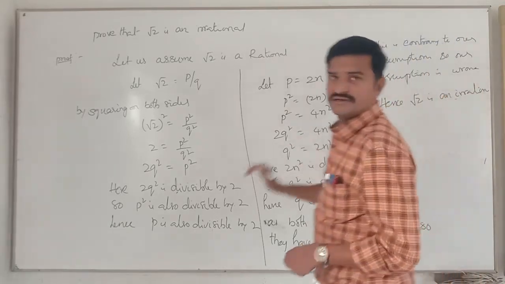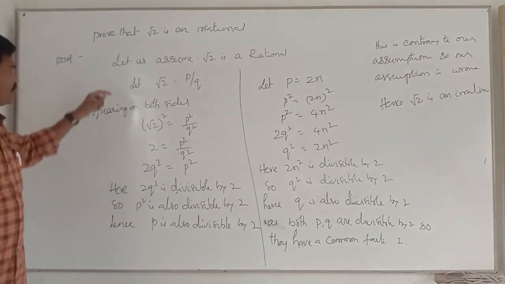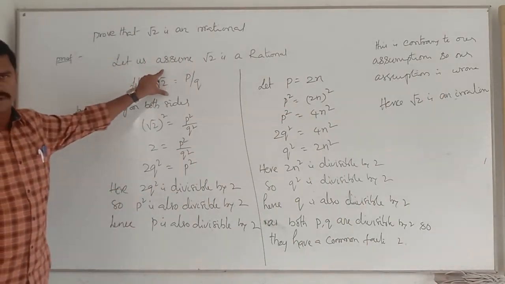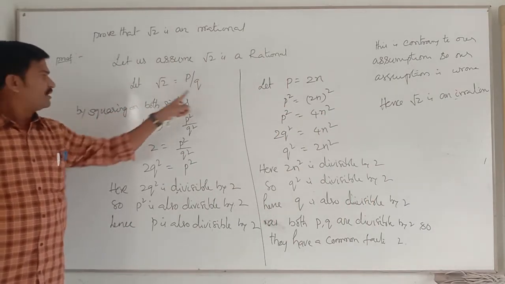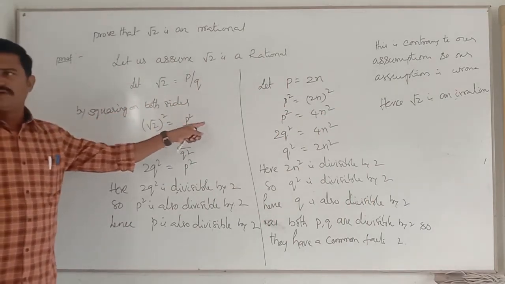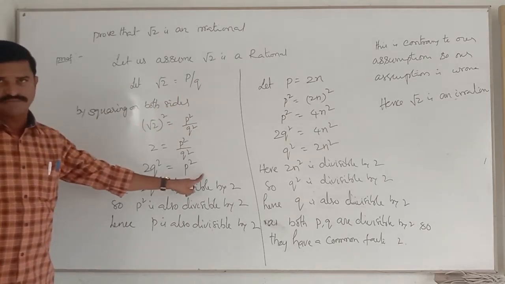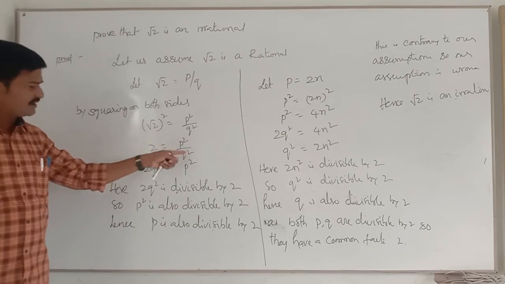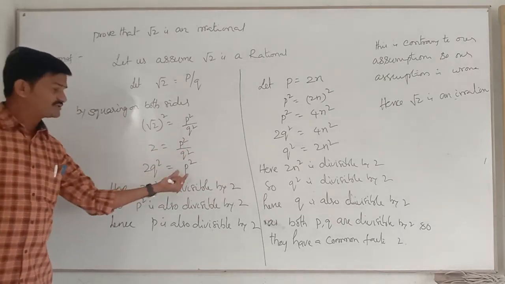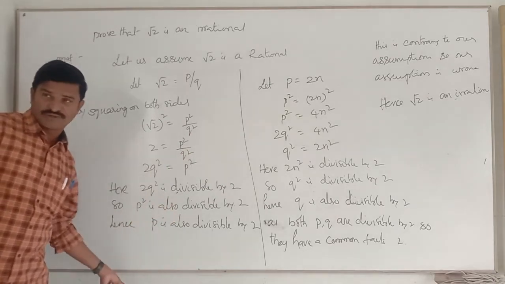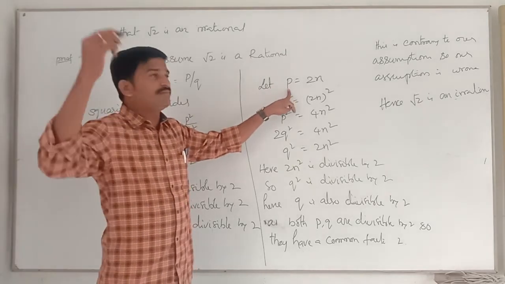Like that we can say. Are you clear or not? These are all very simple. What I took? First I took root 2 is a rational number. As per the definition, root 2 equals p by q I took. Now I did squaring on both sides. Finally we got the statement 2q square equals p square. These are simple steps only. Are you clear? When it is multiplied by 2, 2q square is divisible by 2. So p square is divisible by 2. Hence p is divisible by 2. Okay?